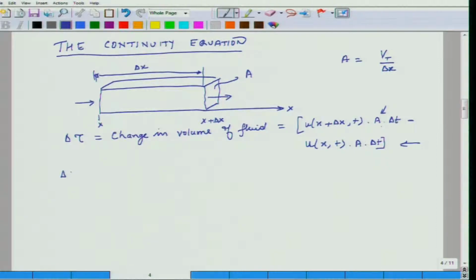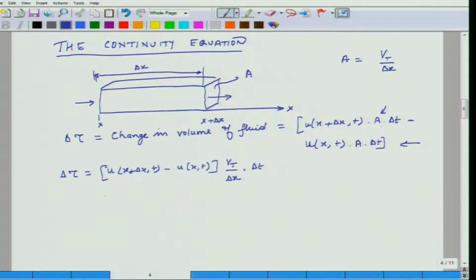So, I can re-express this relation as delta tau equals u(x plus delta x, t) minus u(x, t), times V(t) over delta x, times delta t.